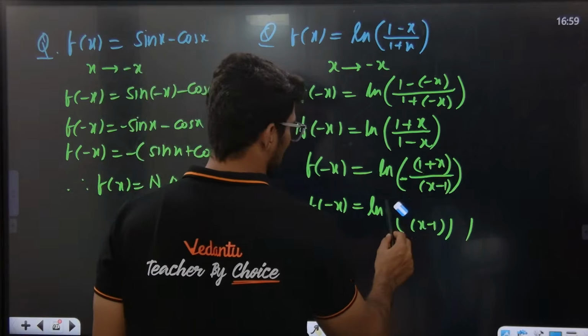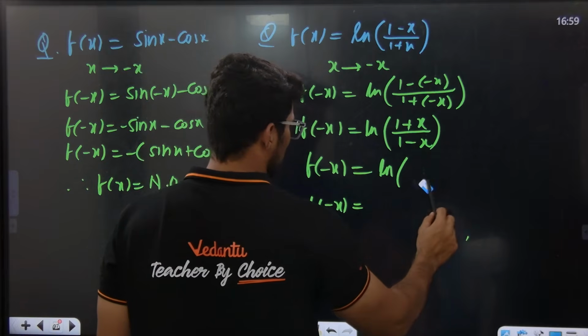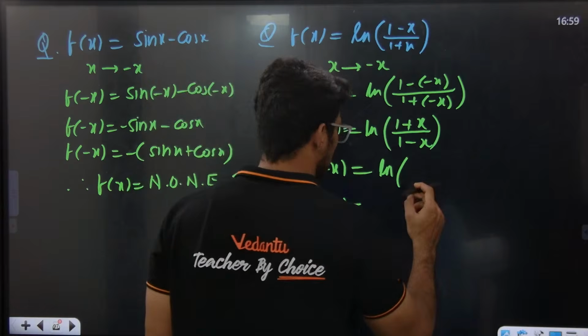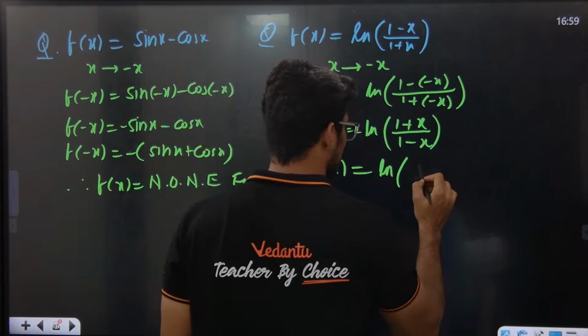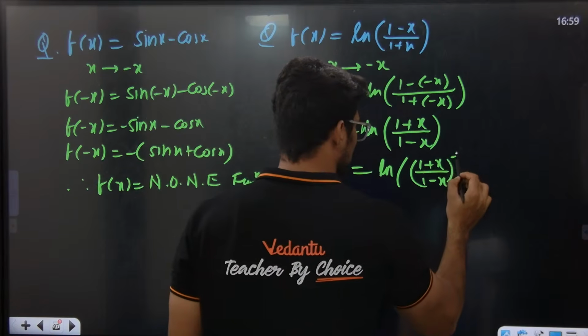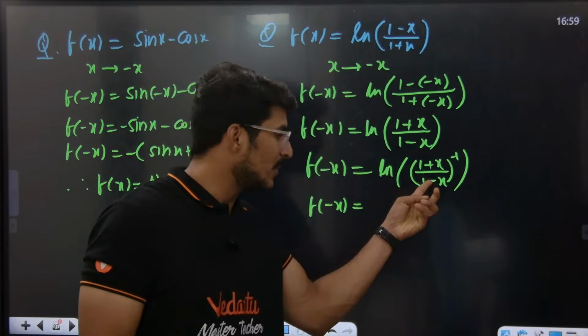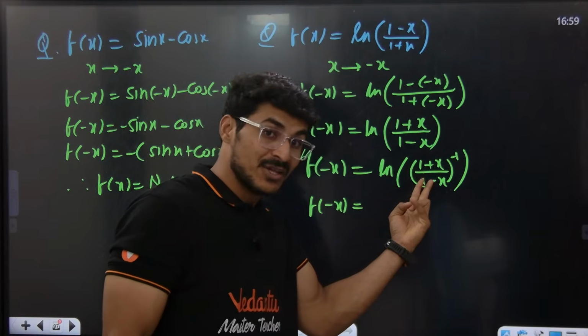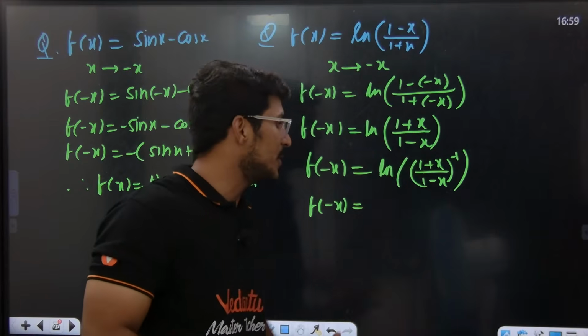So basically you take the minus common right here. Now I'll do one thing. All this, so minus common, simply do like this. So can I write this as 1 plus x divided by 1 minus x whole inverse? What is inverse? 1 divided by the function. Reciprocate it, and this is what comes back.